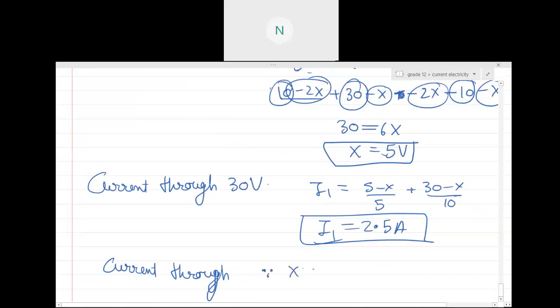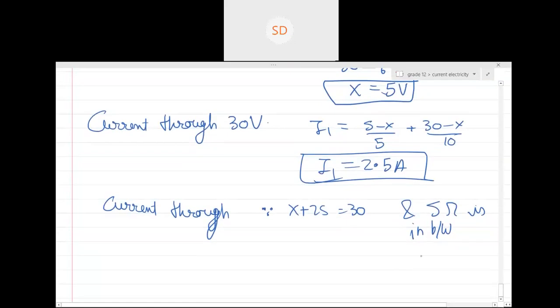since X plus 25 is equal to 30 and the 5 ohm is in between X plus 25 and 30. So basically 30 and 30, right? Yes or no?